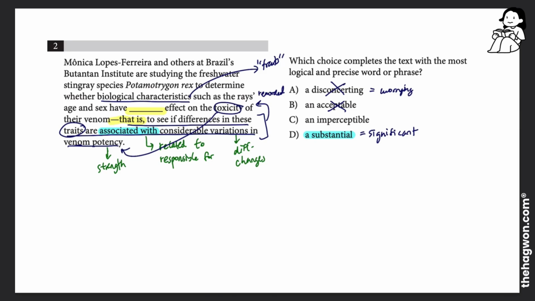C, imperceptible means so small that it cannot be seen. Sometimes so small or sometimes insignificant that it cannot be seen. Well, it's definitely not imperceptible because we're trying to figure out to what degree it does affect. So it is perceivable. So it cannot be answer choice C. So we know the correct answer to this question is D.